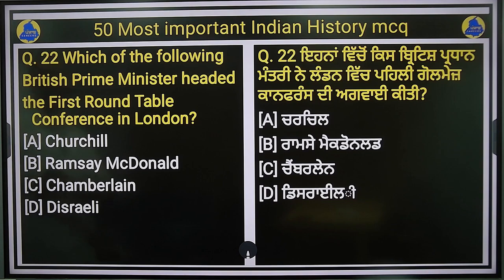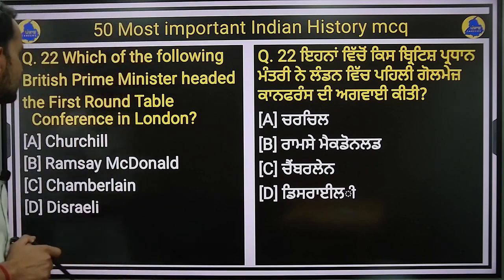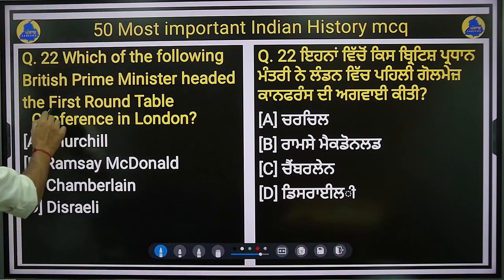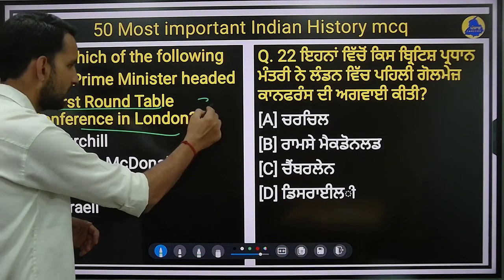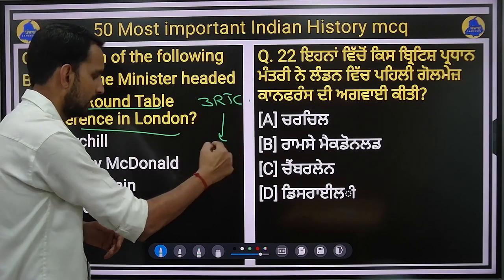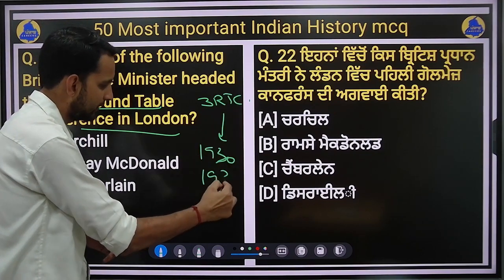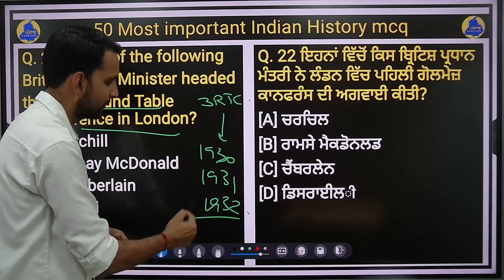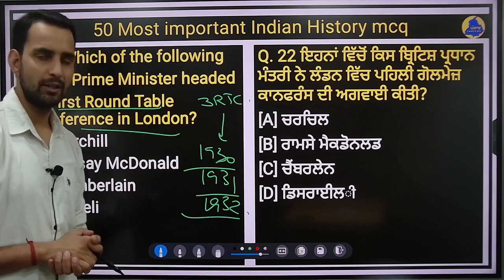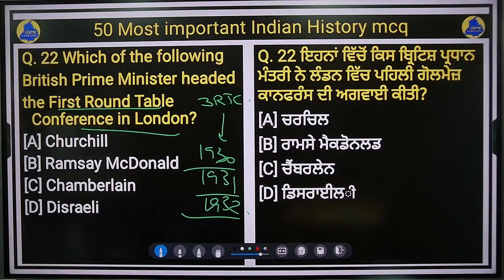Which of the following British Prime Ministers headed the first Round Table Conference in London? You see, 3 Round Table Conferences took place, 1930, 1931, 1932, right? So who was the Prime Minister during the first, 1930 Round Table Conference? Is it Churchill? Is it Ramsay MacDonald? Is it Chamberlain? Or is it Disraeli, right?